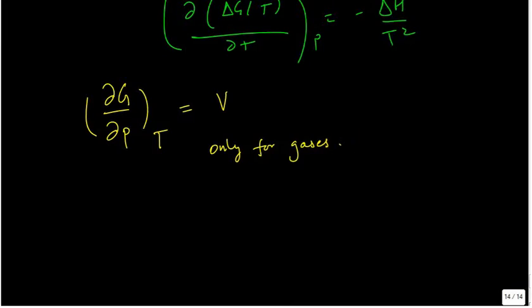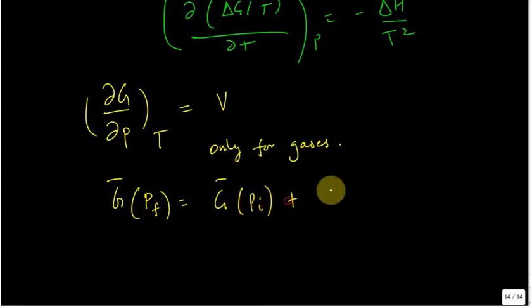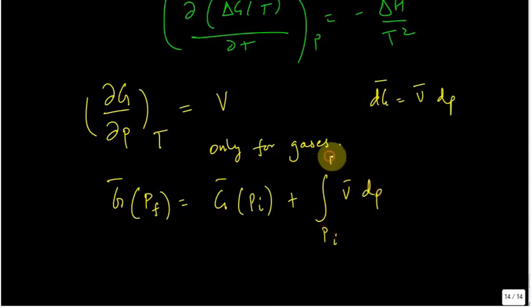Right? So if I think of the molar Gibbs free energy at the final pressure, it is equal to the molar Gibbs free energy at the initial pressure plus the integral of V bar dP from the initial pressure to the final pressure, since dG is equal to V dP.